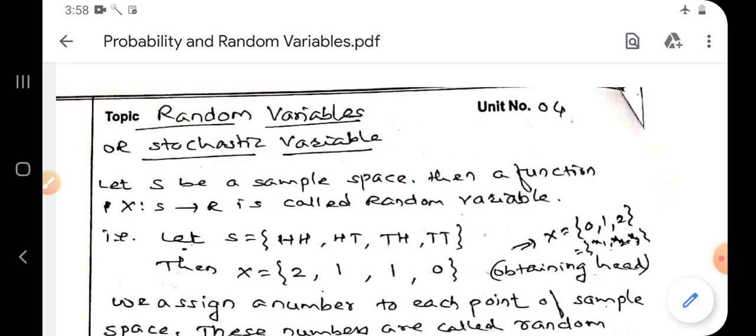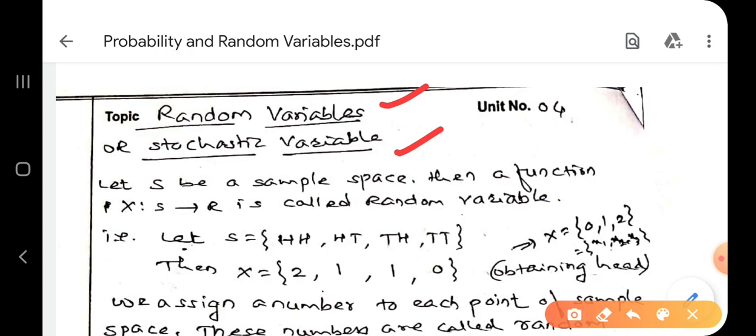Today we are going to start a new concept, a random variable, also called a stochastic variable. Now we are building our concept towards the stochastic process. So the output of today's video is to understand the concept of random variable and probability density function. These two outputs we set in front of us. Okay, let us start. Random variable.